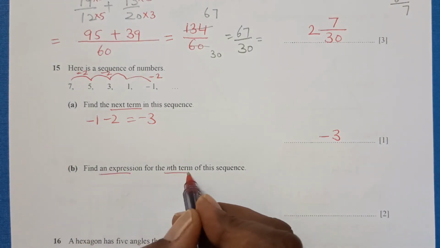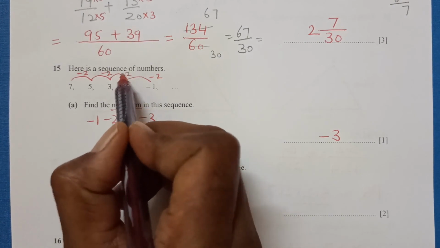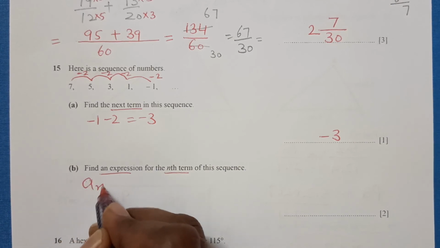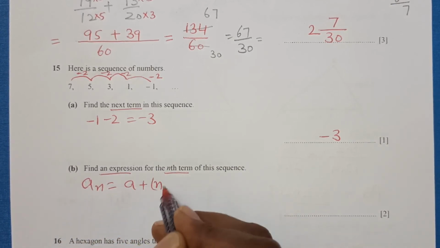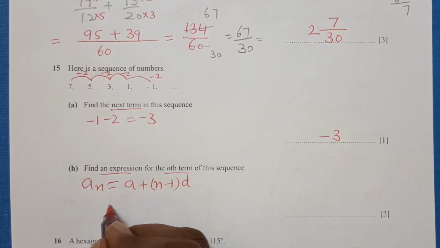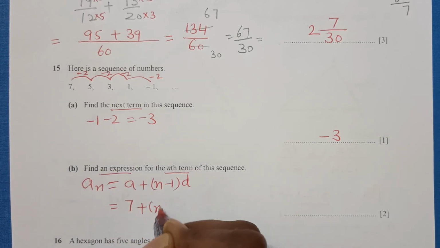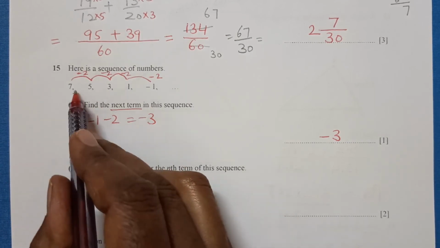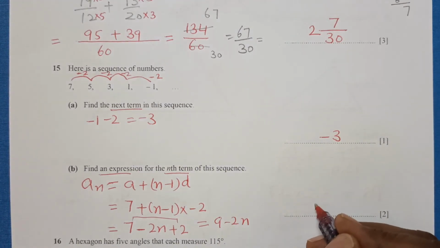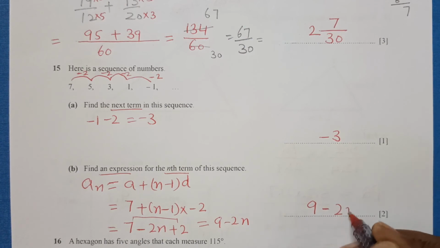Find an expression for the nth term. As you can see, the common difference here is the same. So we can directly use the formula of the nth term: a_n equals a plus (n minus 1) times d, where a is the first term and d is the common difference. The first term is 7, plus (n minus 1) times -2. Open the bracket: 7 minus 2n, and minus times minus is plus, so 7 plus 2 is 9, minus 2n. So it is 9 minus 2n.